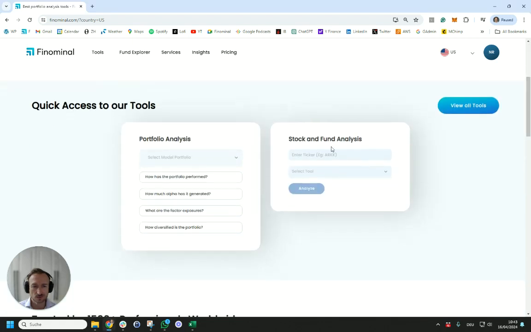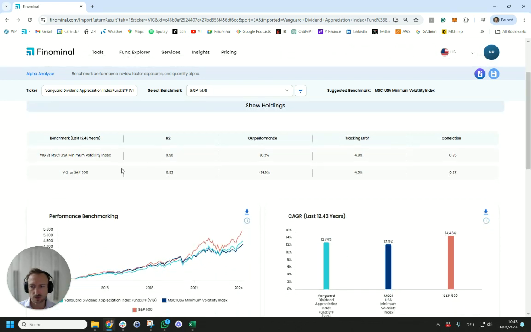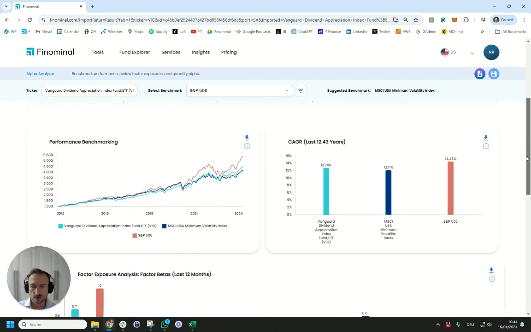So let's kick off with the performance benchmark analysis. And we're going to use our alpha analyzer tool for that. Now, what we do see is that the suggested benchmark is actually the MSCI US Minimum Volatility Index. And we can see also the comparison of the ETF, i.e. VIG, compared to the US Minimum Index or the S&P 500, and we see a few metrics in terms of tracking error, correlation, R-squared. Now, overall, you could pick either benchmark, they're quite similar.